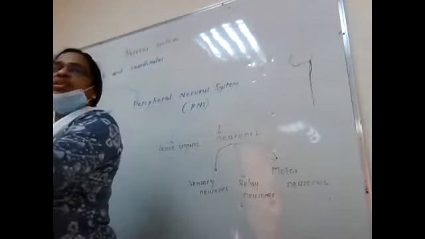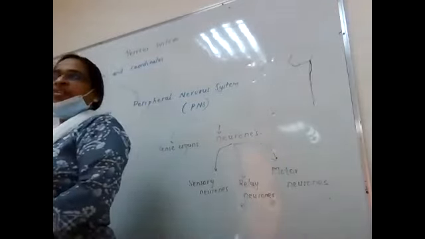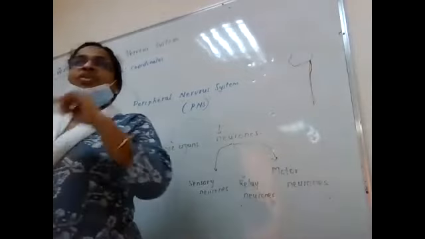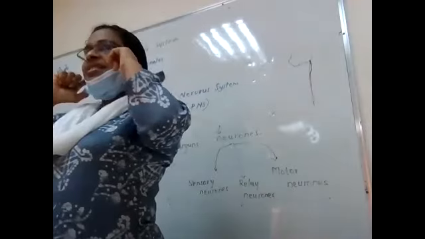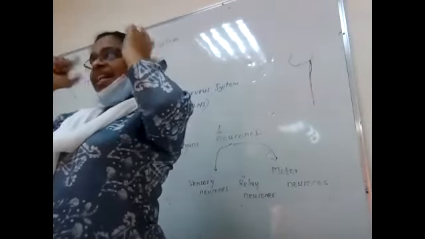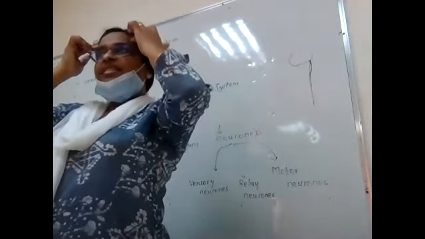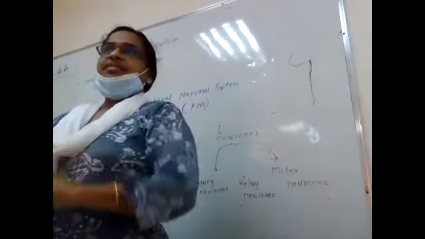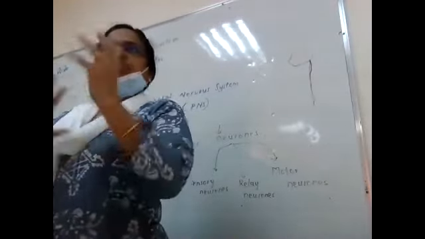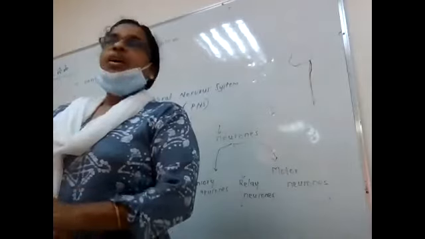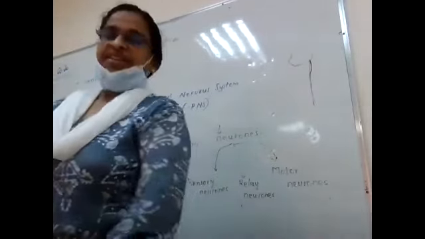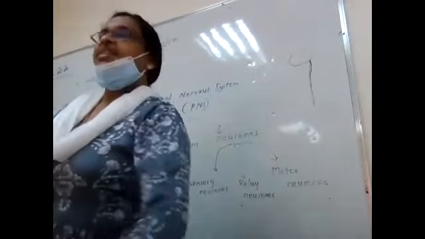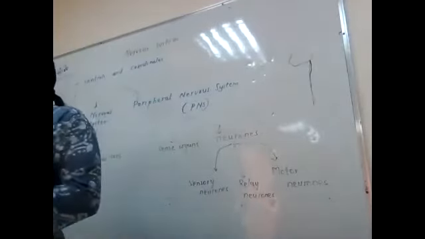Muscles and bones can work together for movement. So how many things are involved in this one? Sense organ, and then the brain, then the muscles. These are the 3 major things. Now, how is the message going from the ear to the brain? This is by the nerve cell.